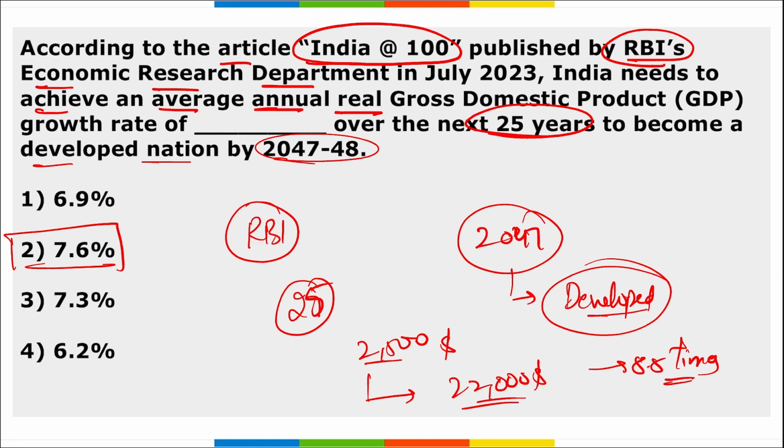Then in this only, remember the World Bank. According to the World Bank, if we want to become a developed nation, then per capita income or per capita GDP should be $21,664. According to the IMF, it should be $30,351.